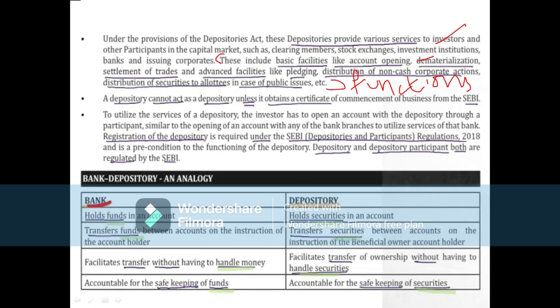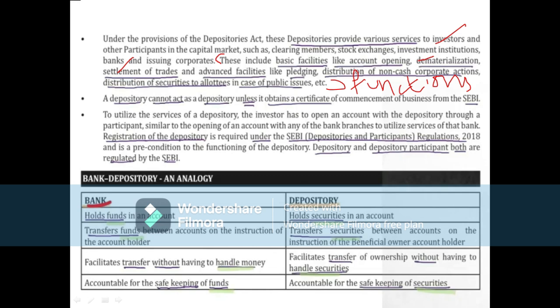Okay, likewise, pledging, distributing, settlement of trades. Okay, settlement means if there are any disturbances in the trading of securities between the intermediaries or the investor. Okay, so if there are any issues with the companies, issue with the depository participants, then settlement of trades will be done.